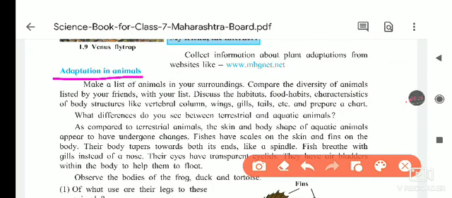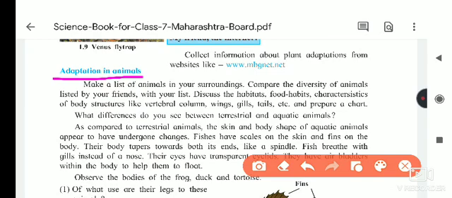First of all, they told you one question: make a list of animals in your surroundings. Which animals are there in your surroundings? Dog, cow, goat, buffalo, then cat, rat. So many animals are there in our surroundings. We have to make a list of these animals and compare this diversity of animals with the list made by your friend.